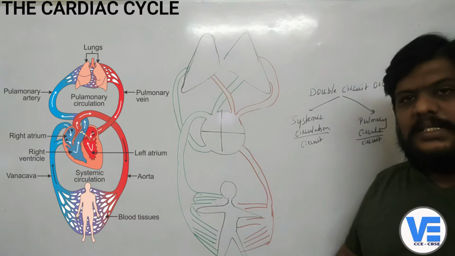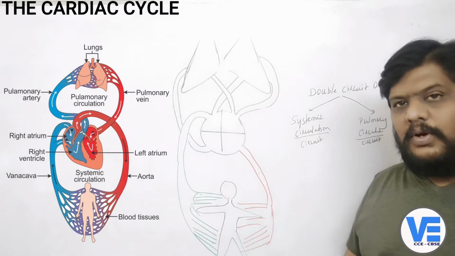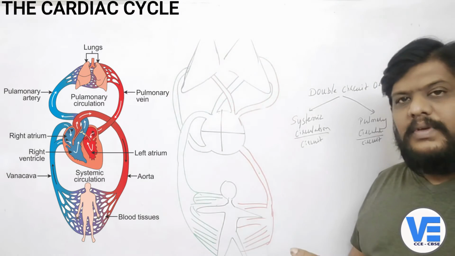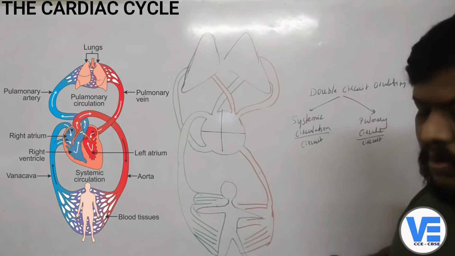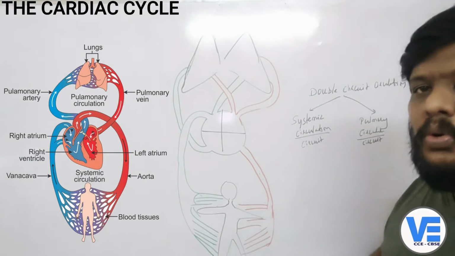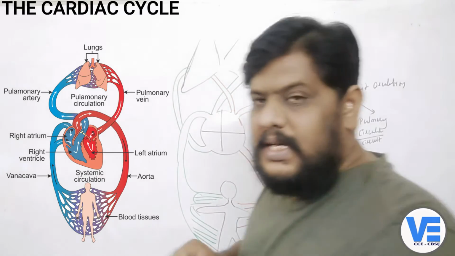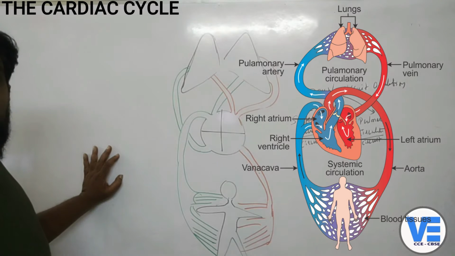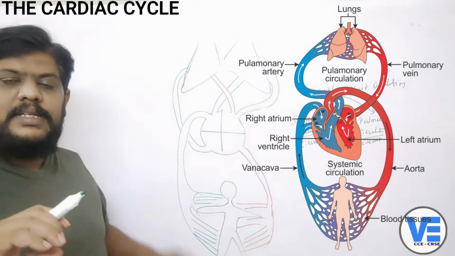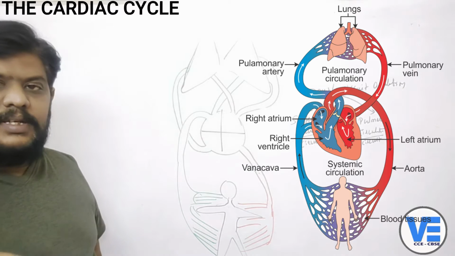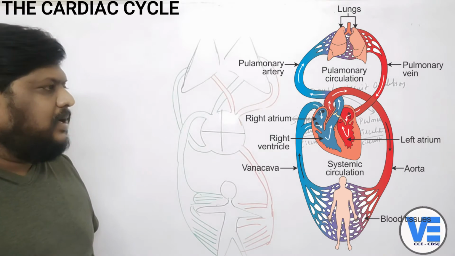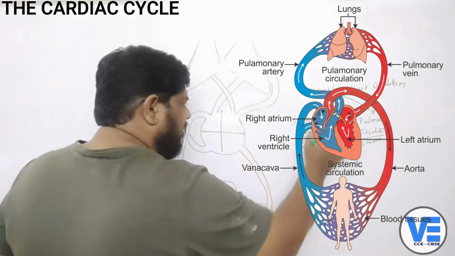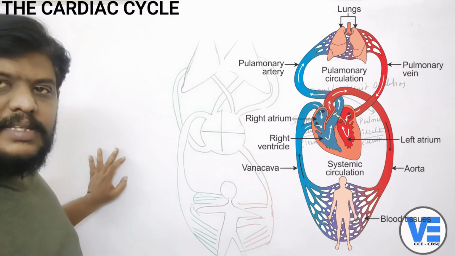Now we'll see what is systemic circulation first. We'll see what is systemic circulation, and also we'll see what is pulmonary circulation. So better we'll go ahead with the pulmonary circulation first. Now coming to the pulmonary circulation. So this all you know, because we have studied this one yesterday itself, but I just want to make sure that you know the circulation and also the circuits also, so that if it comes in the examination, what is systemic circulation, what is double circuit heart, and what is systemic heart, what is pulmonary circuit, you should be able to answer those questions. Because I just want you to remember these terms, okay, so that you can answer the questions.